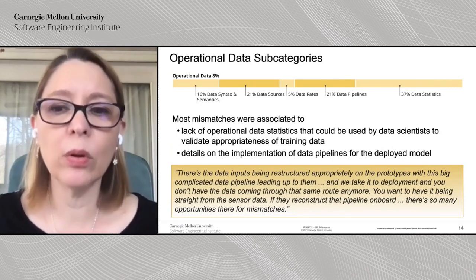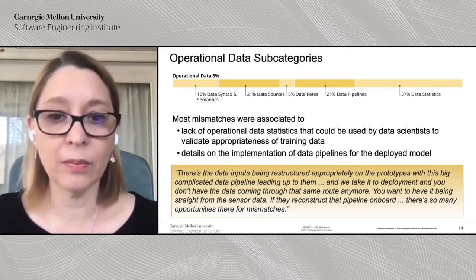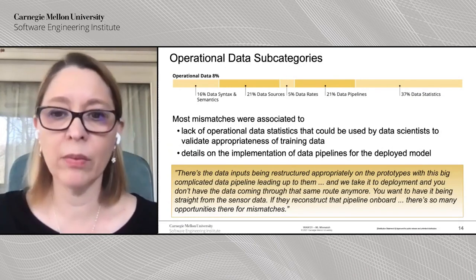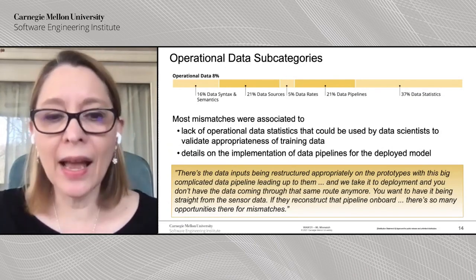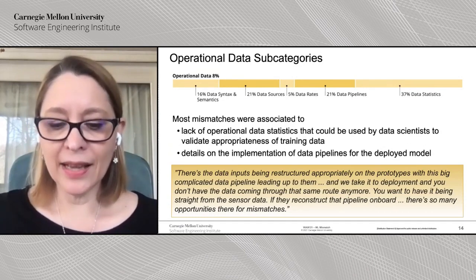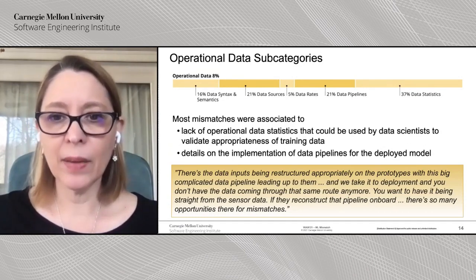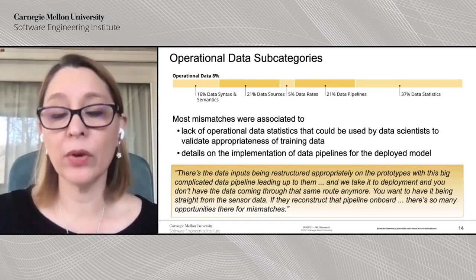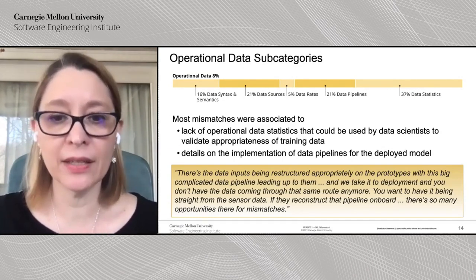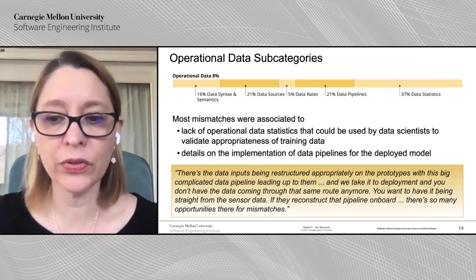But once the models are deployed, the data is coming from a live system. It's either coming from a sensor, from another system, or from manual input. But the difference, not knowing these statistics about the data, like what the actual data looks like when it's in the operational environment, is very important for data scientists to be able to develop proper models.